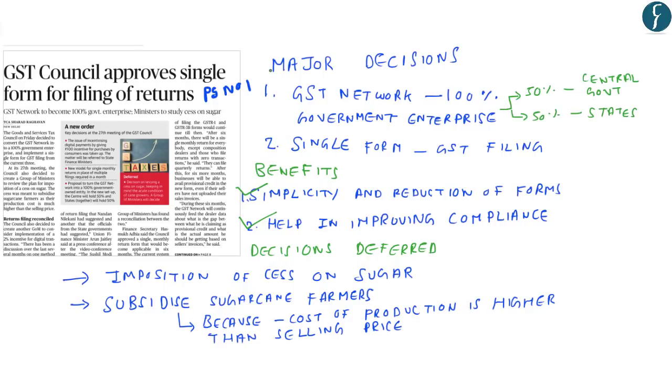So the major decisions that were taken by this 27th GST Council are, first, the GST network will now be a 100% government enterprise. The point to be noted is that it will be 50% under the central government and 50% under the state government. Secondly, there will be a single form for GST filing. The benefits that will accrue are simplicity and reduction in the number of forms, which will help in improving the compliance. Also, a major decision that was deferred was the imposition of cess on sugar. This was done in order to subsidize the sugarcane farmers.